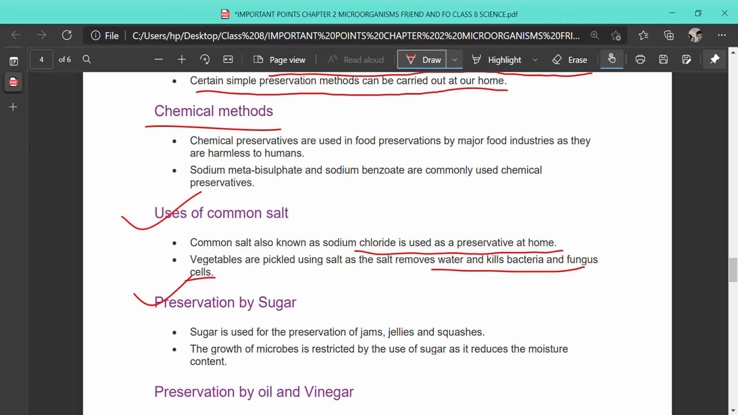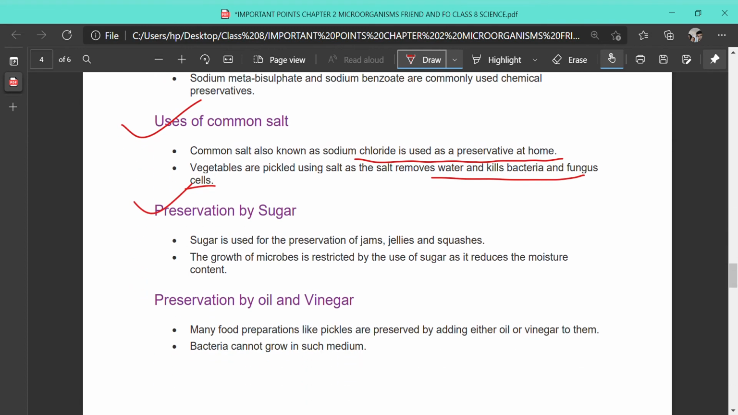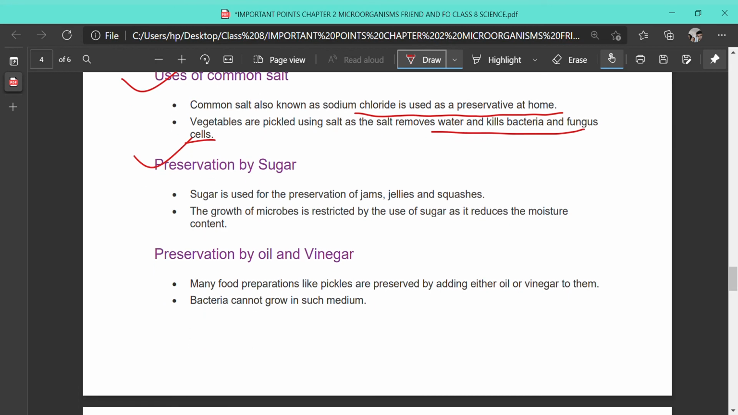Preservation by sugar. In your homes also you have seen some achars prepared by your nani or dadi. They add sugar to it. Sometimes they add a lot of salt and oil to it. So we can preserve some food by adding sugar to it also. Sugar is used for preservation of jams, jellies, squashes. The growth of microbes is restricted by the use of sugar, and it reduces the moisture content also.